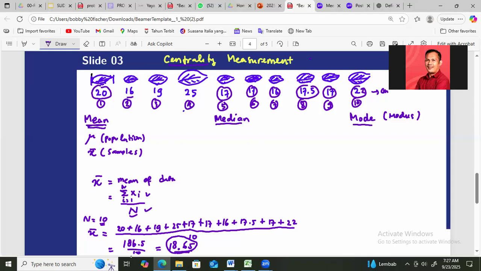The second method to measure the centrality is to use the median. The median is the center of the data after you sort it. First, we sort the data from the smallest to the largest.